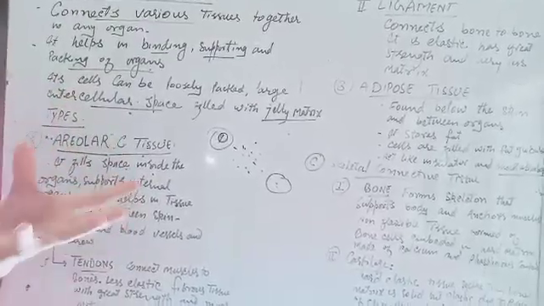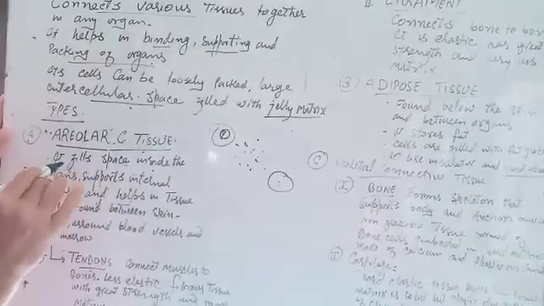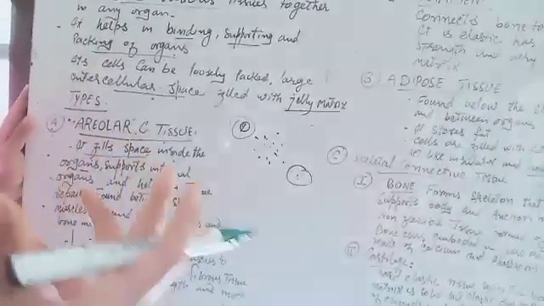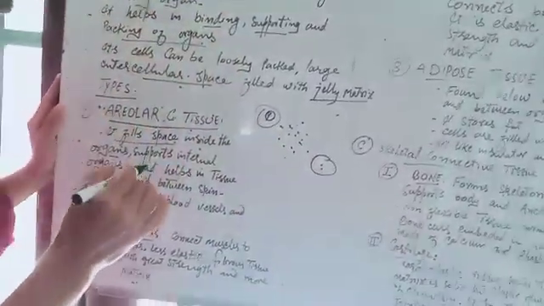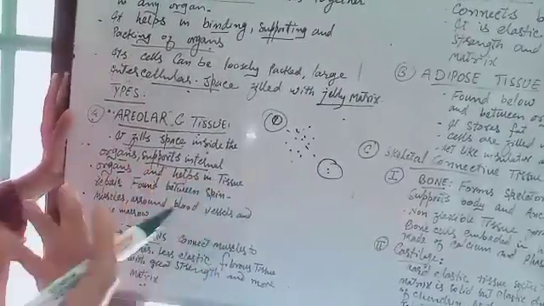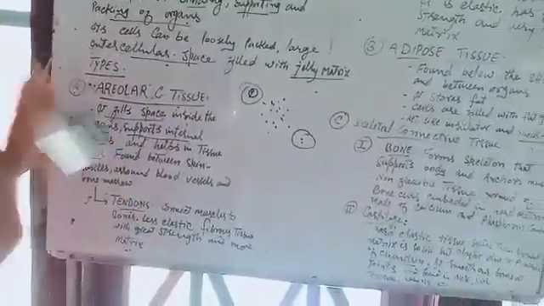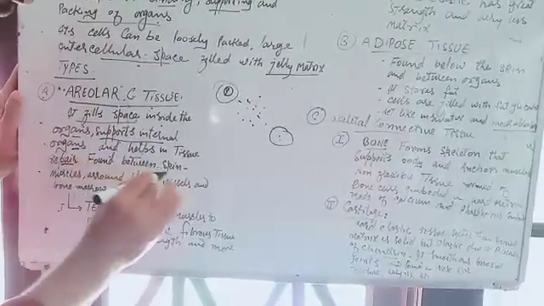Number one is areolar connective tissue. Areolar connective tissue is that connective tissue which fills the space inside the organs. The organs have space between them, and that space is filled by areolar connective tissue. It supports the internal organs of your body and helps in tissue repair. The tissues which get damaged can be repaired with the help of this areolar connective tissue.